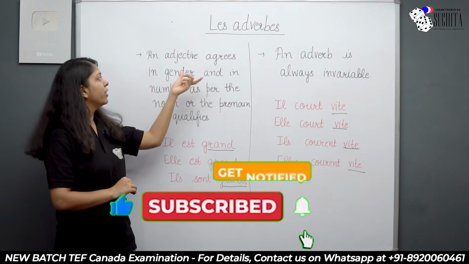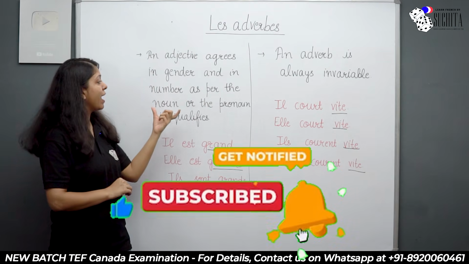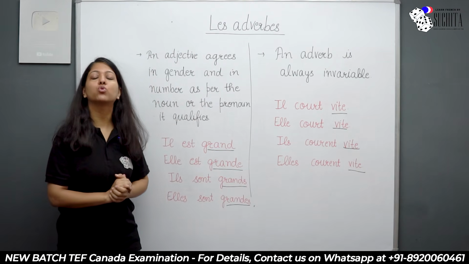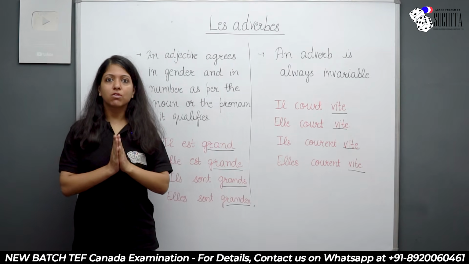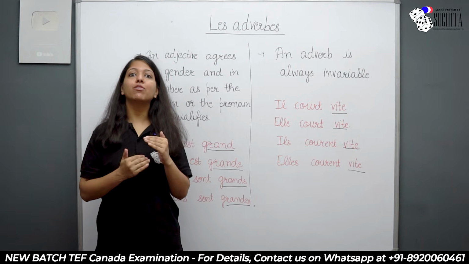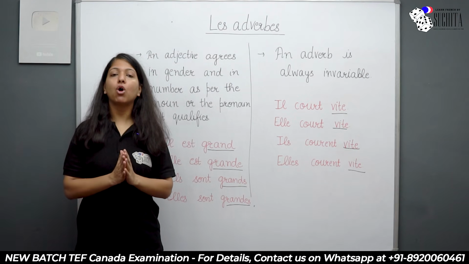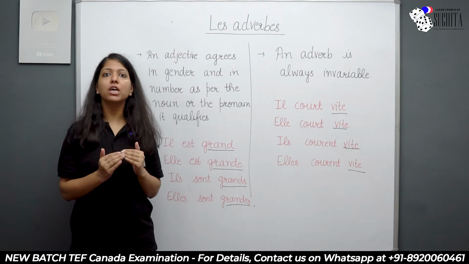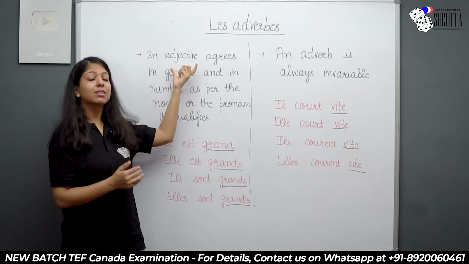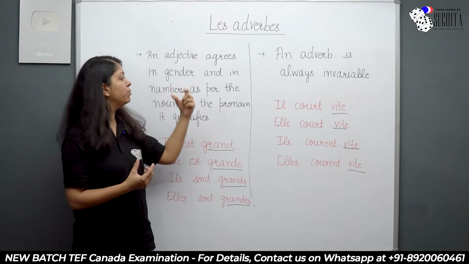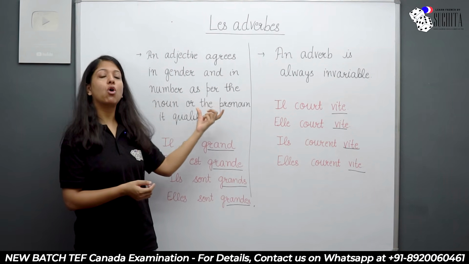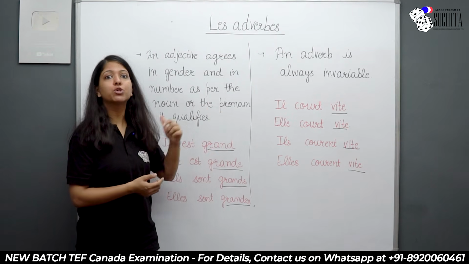An adjective agrees in gender and in number as per the noun or the pronoun it qualifies. So with an adjective, you will make the feminine or the plural of the adjective depending upon which noun or pronoun that adjective is telling me the meaning of.